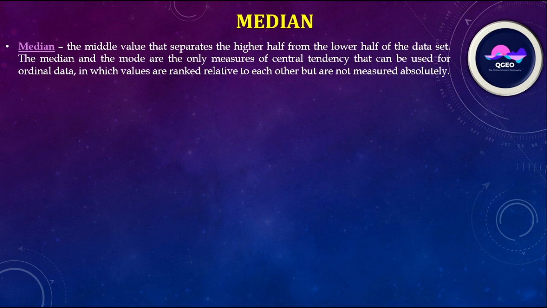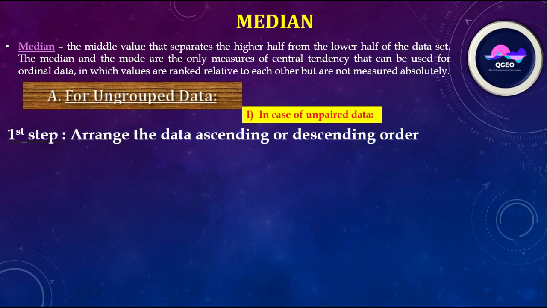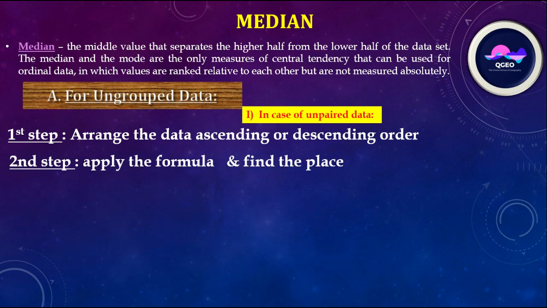For ungrouped data, in case of unpaired data, step 1, arrange the data in ascending or descending order. Step 2, apply the formula and find the place. xm is equal to n plus 1 by 2. Here the number of data is 19, so 19 plus 1 divided by 2 is the 10th place.